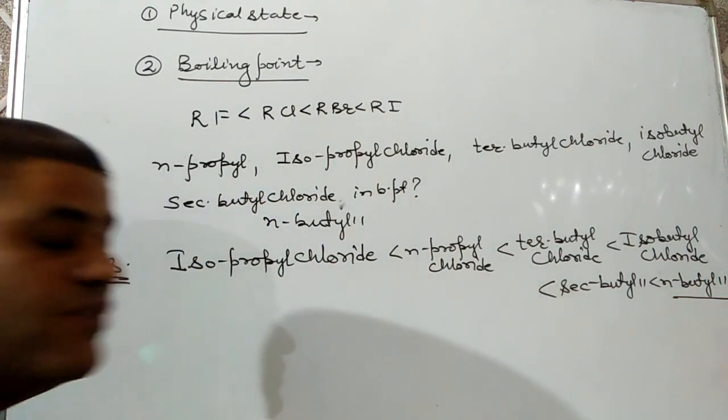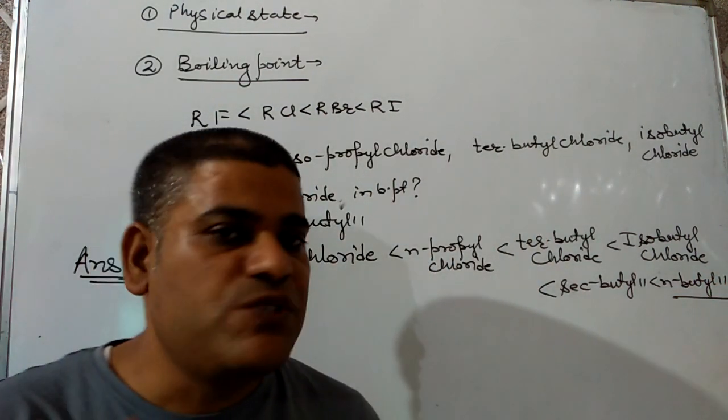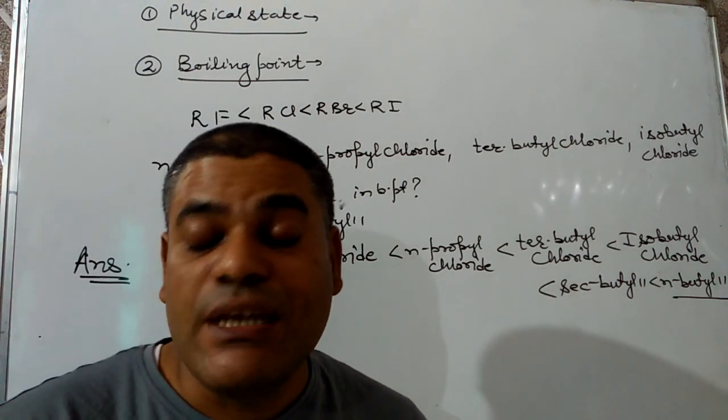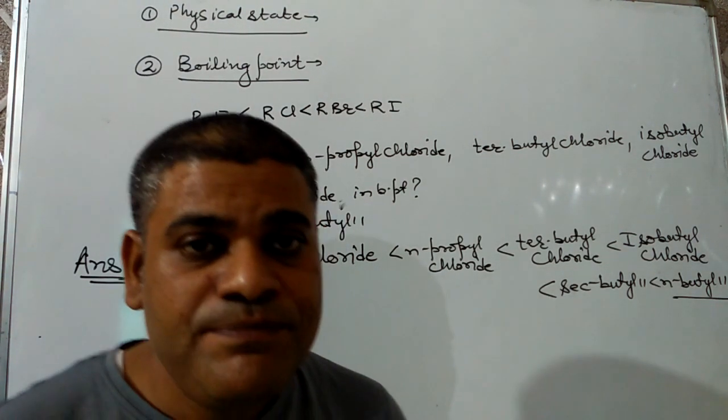Keep it in mind, first we have to see the carbon atoms, then we have to see the branching; more branching, lesser boiling point. Next question may be about solubility.